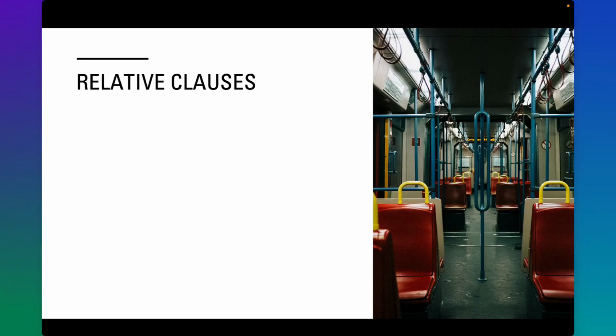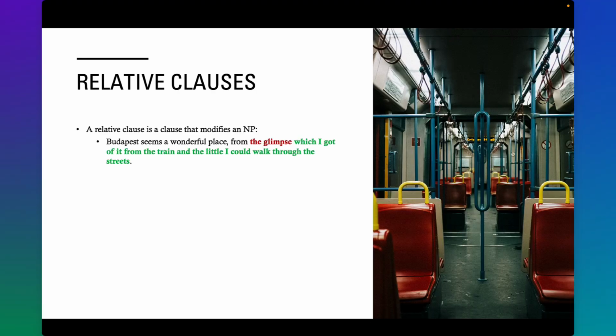Finally, let us talk about relative clauses. Relative clauses are clauses that modify a noun phrase in a superordinate, often main, but not necessarily main, clause. Looking at this sentence from our Gothic novel, we can see that the portion highlighted in green, which I got of it from the train and the little I could walk through the streets, is modifying the noun phrase the glimpse in the main clause.